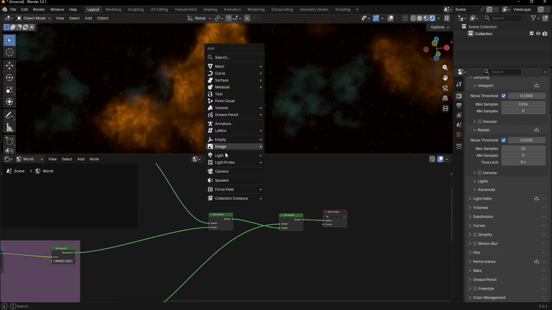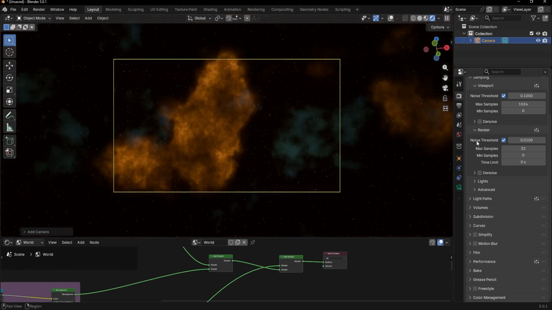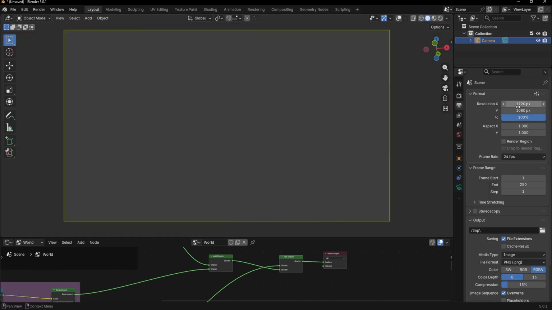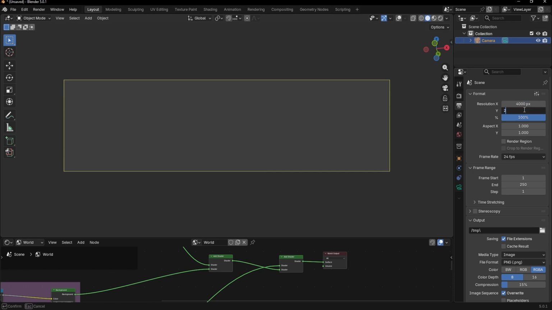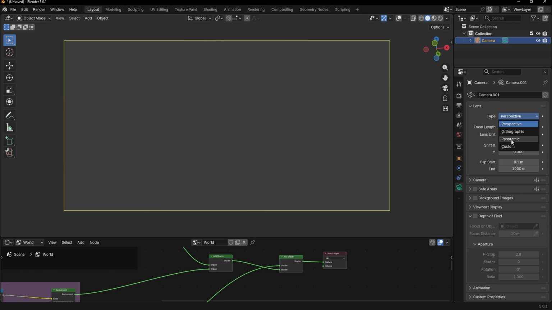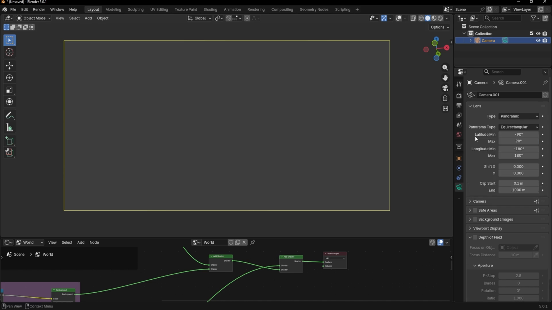Now if you want to convert this to an HDRI, first add a camera, press Ctrl Alt 0, then go to render properties, and here we need to specify the HDRI resolution we want. I want a 4K HDRI, so I set resolution X to 4000 and Y to 2000. Go to the object data properties, switch lens type from perspective to panoramic, and set panorama type to equirectangular.